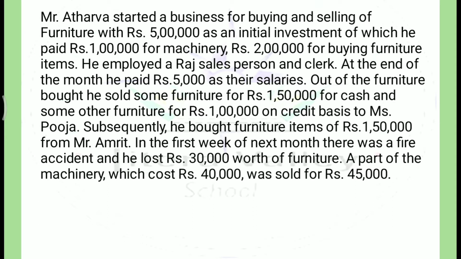Out of the furniture bought, he sold some furniture of rupees 1,50,000 for cash and some other furniture for 1 lakh on credit to Miss Pooja. Subsequently, he bought furniture items of 1,50,000 from Mr. Amrit. In the first week of next month, there was a fire accident and he lost 30,000 worth of furniture. And next, a part of the machinery which cost 40,000 was sold for 45,000.